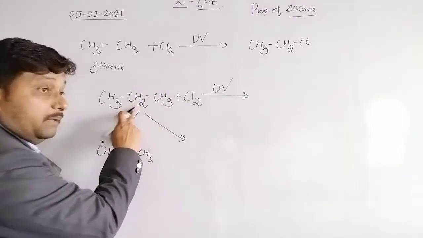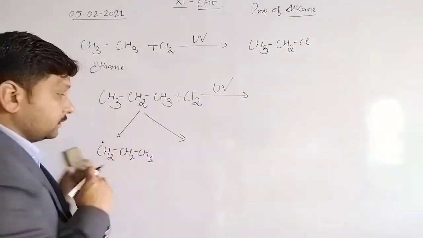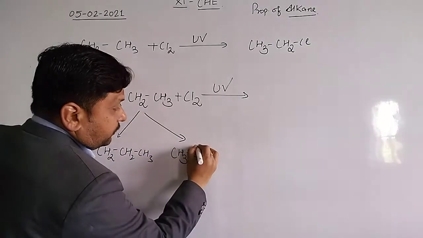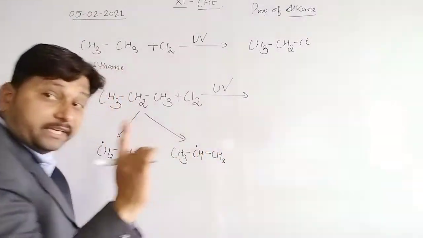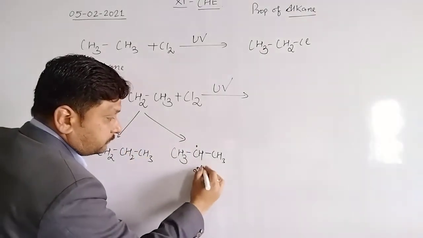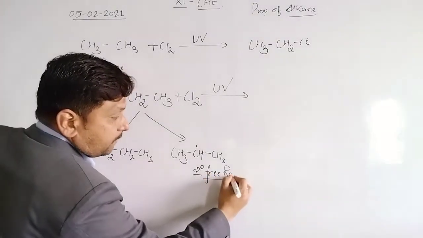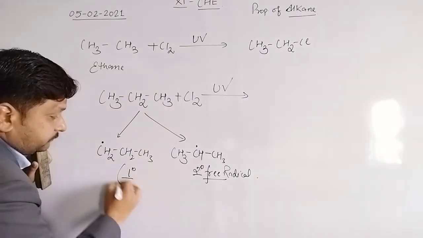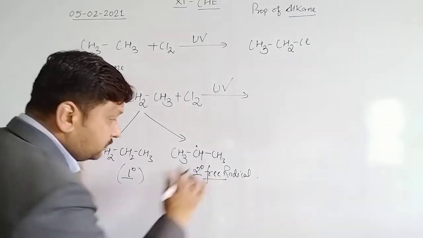If hydrogen is eliminated from this carbon, so CH3-CH-CH3, and this CH contains the free radical, and a CH free radical is known as the secondary free radical. Clear? And this is the primary free radical. So which one is more stable? This is the more stable.